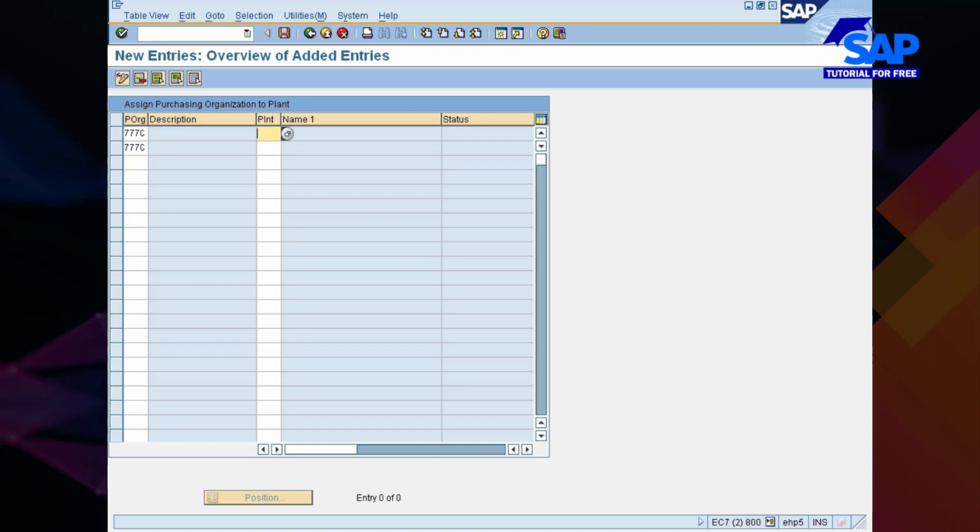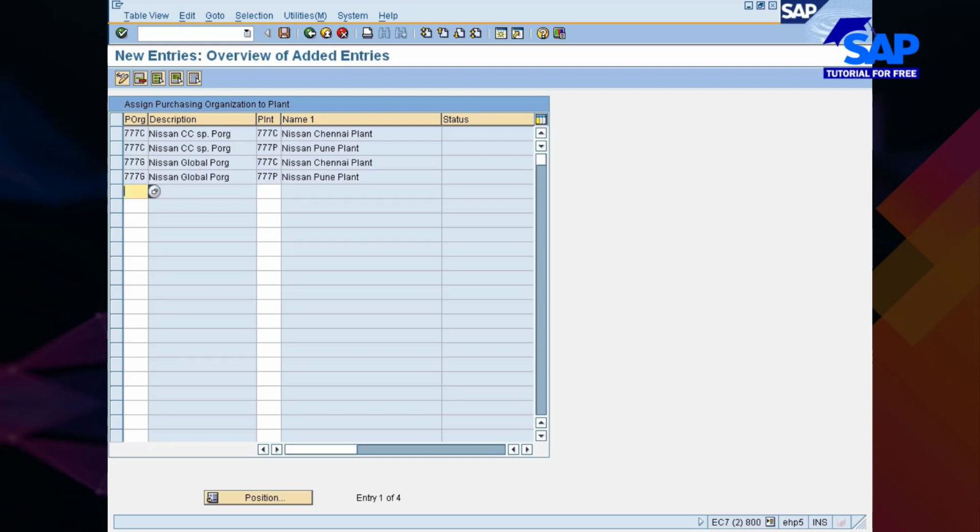Okay, 777C. What's your plant? 777 Chennai plant, 777 Pune plant, isn't it? Similarly, 777 Global Purchase Organization needs to be linked with both Pune and Chennai plants.